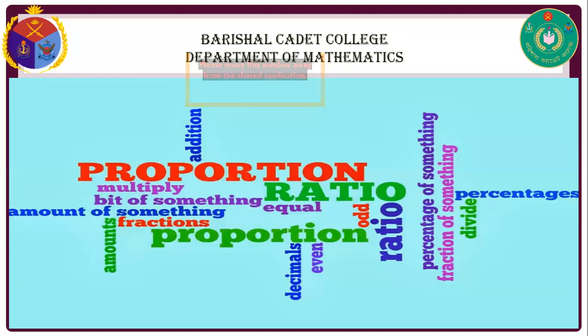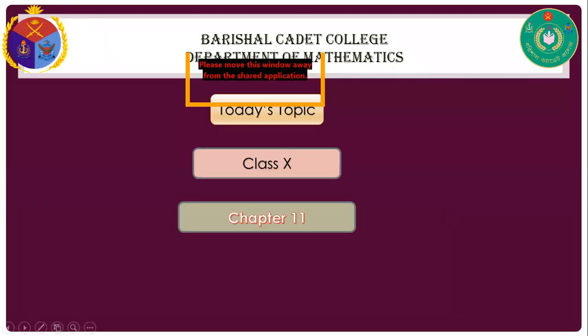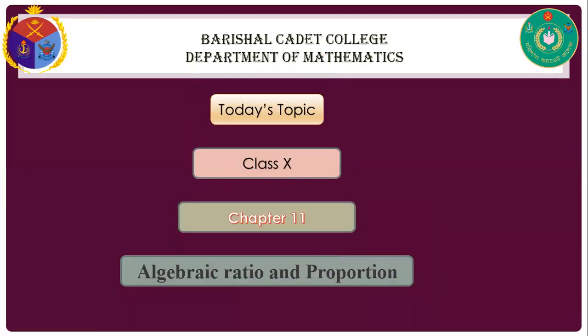Proportional, sir. Proportionality, proportion, ratio. Proportion, okay. Chapter 11. So our today's topic is chapter 11, algebraic ratio and proportion.